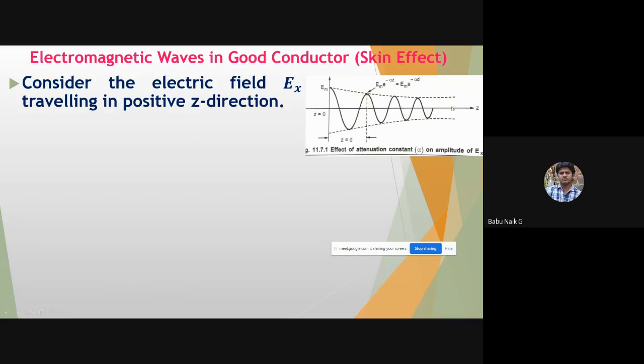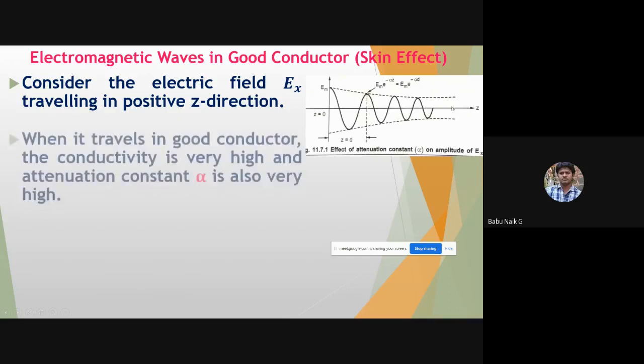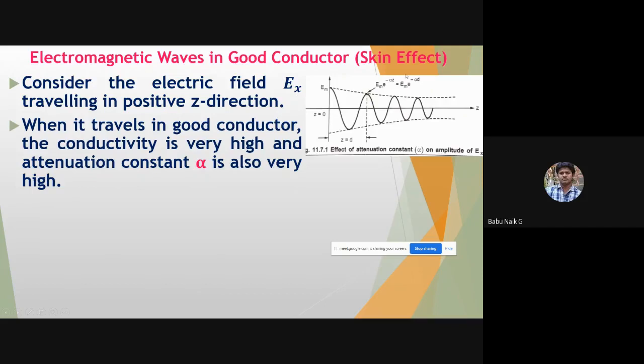Okay, now let us take how much conductivity there is when the wave travels in a good conductor. The conductivity is very high, and then the attenuation constant alpha is also very high, because conductivity is directly proportional to the attenuation constant.